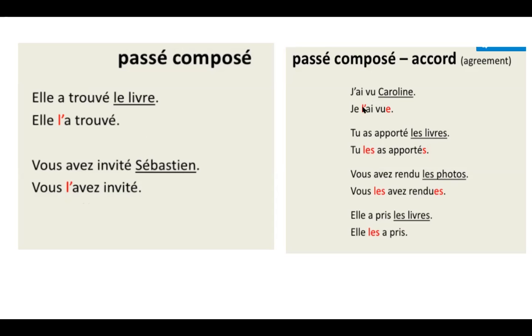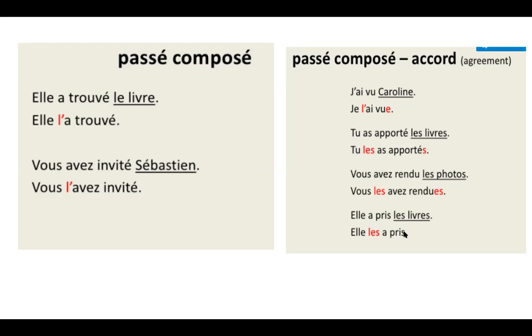But here we have Caroline, who is singular but not masculine, and you have to make the past participle agree. J'ai vu Caroline, je l'ai vue. Tu as apporté les livres, tu les as apportés. Vous avez rendu les photos, photo is feminine. Vous les avez rendues. Elle a pris les livres, elle les a pris.